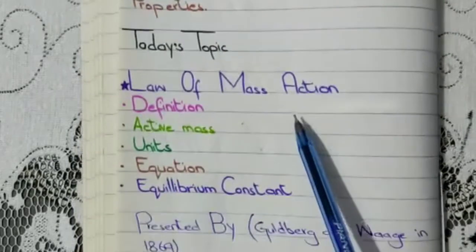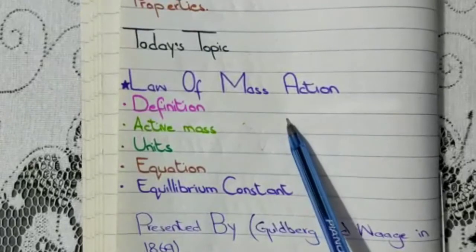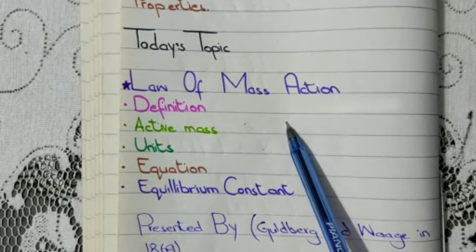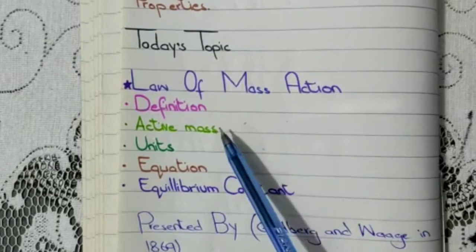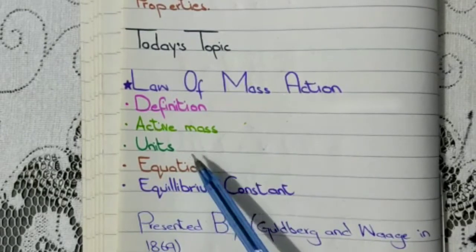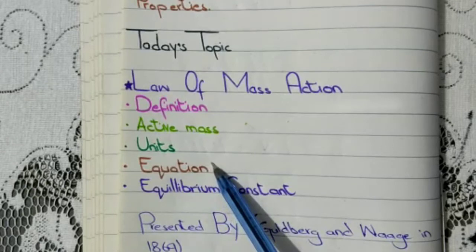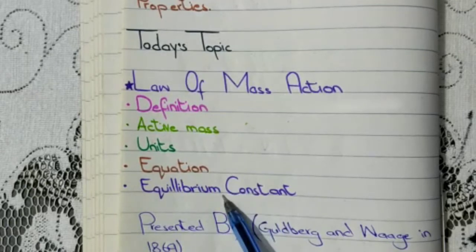So our today's topic is the law of mass action, which is related to equilibrium. Today we are going to discuss the definition of the law of mass action, its active mass, what the units are, what the equation of the law of mass action is, and what the equilibrium constant is.